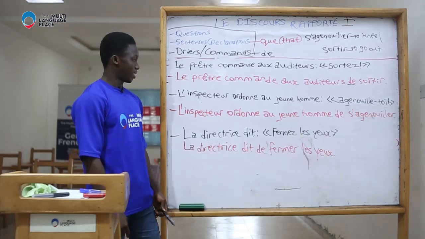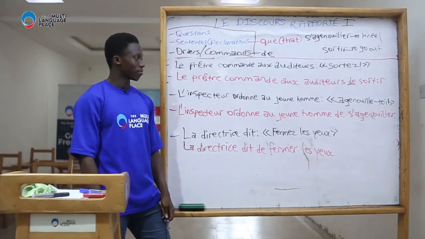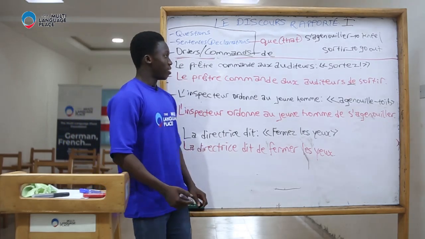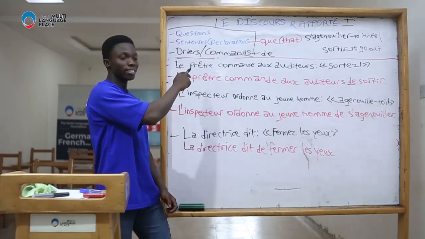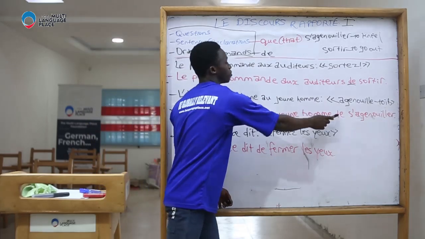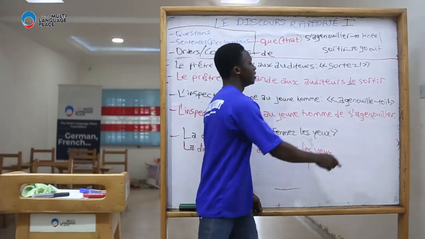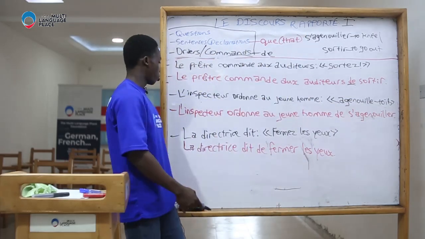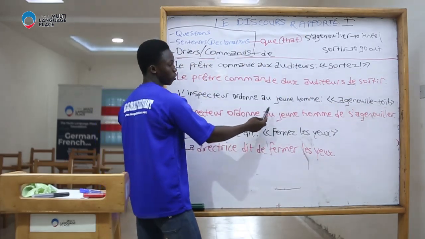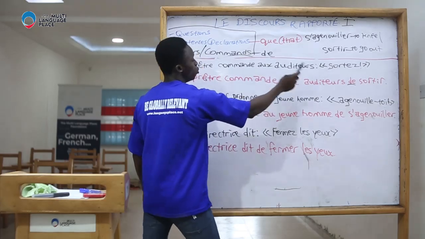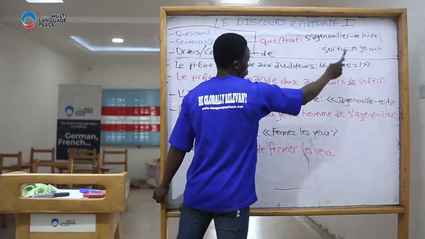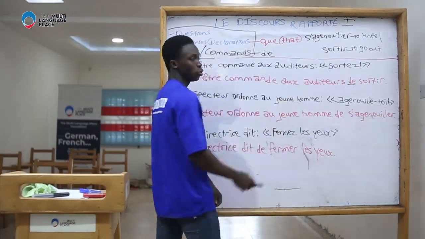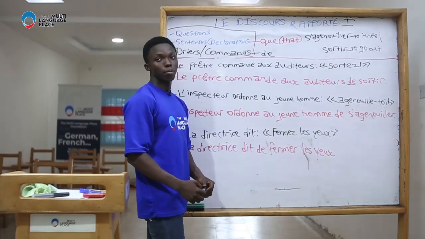How do I report that? Remember, to report commands, you use de, and then you put the verb back in its infinitive form. So I say, l'inspecteur ordonne au jeune homme de s'agenouiller.